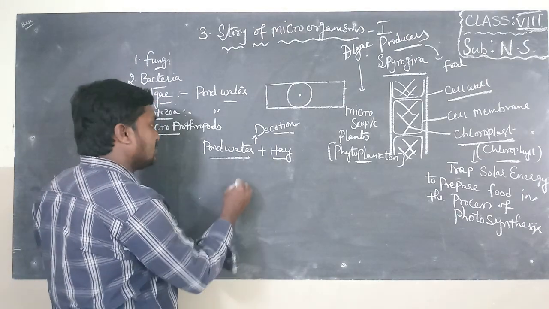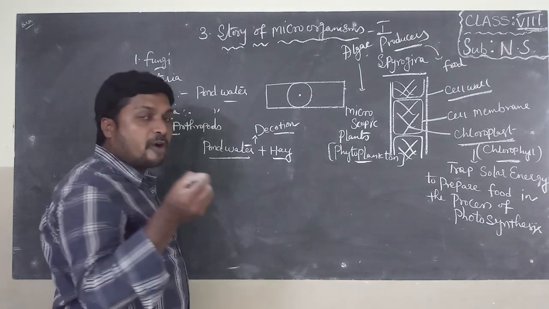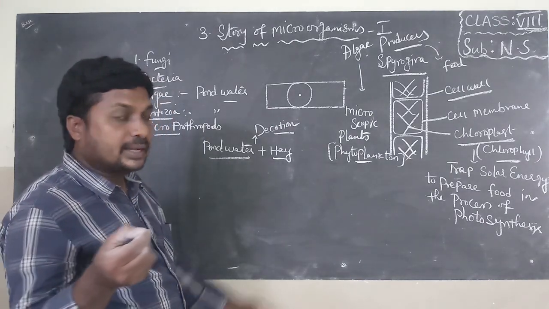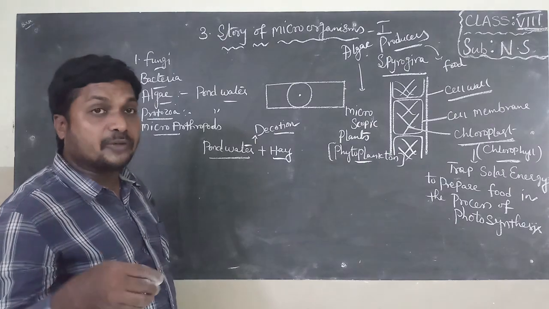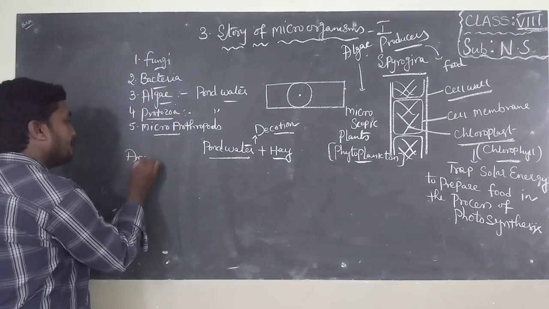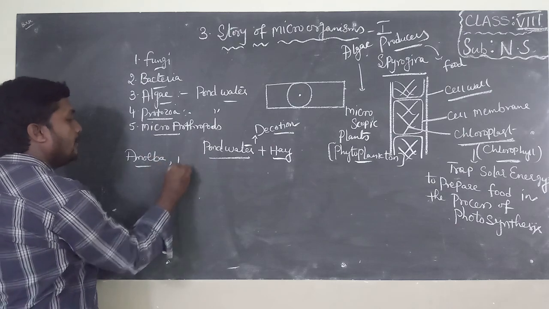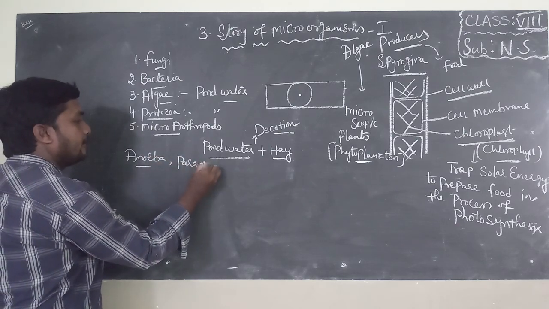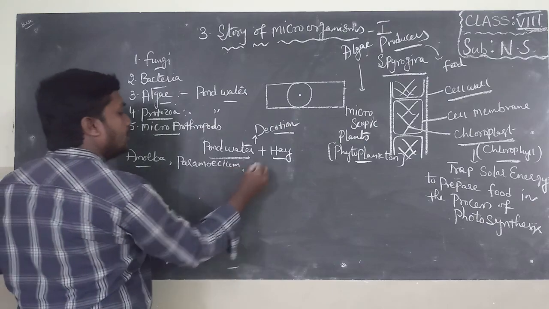After 3 days, take a drop of pond water, keep it on a slide, and if you look under a microscope, we can find amoeba, paramecium, and euglena.